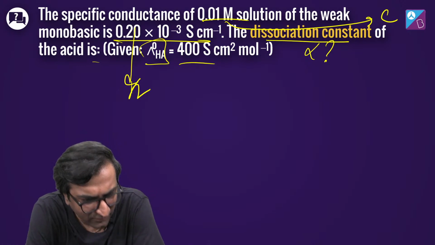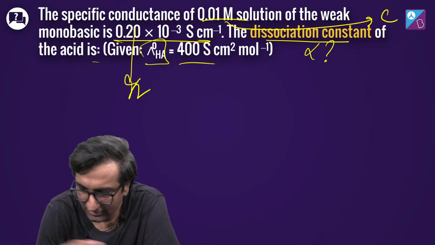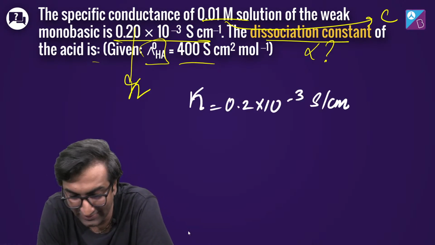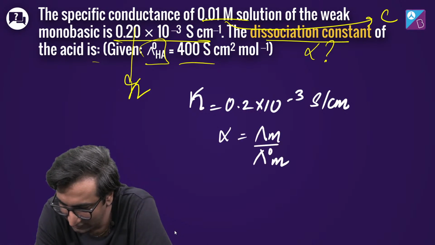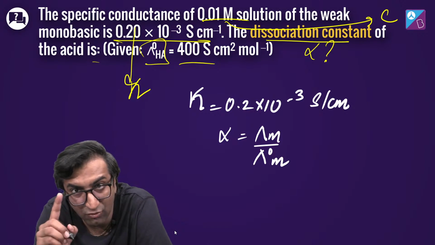Good evening Sudam, sorry. Can you try this question out? Kappa की value दी है, ठीक है. Will write that down right over here. अल्फा क्या है? Alpha is lambda m by lambda naught m. Let's write that. Okay. So lambda m is going to be simply... अच्छा. But we know one more, एक और equation मालूम है.